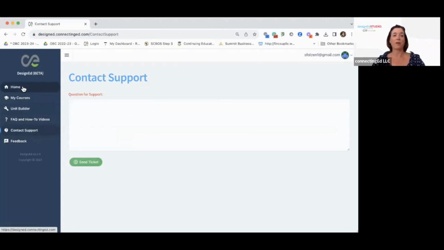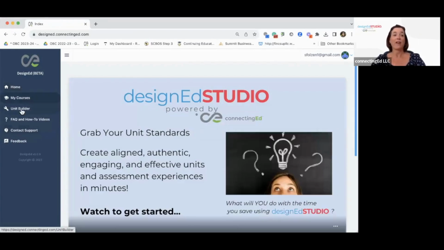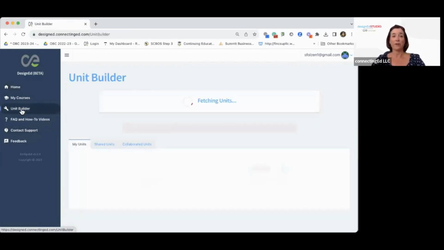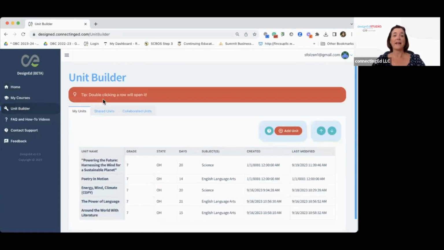Okay, I'm going to go back to the home page and let's get started building a unit. We're going to click on the unit builder, and everything is double clicking, just so you know. So these are units that I have already created. We're going to start from the beginning, but I want to show you just a couple things right here that you can look through all the way through all of the different pages.